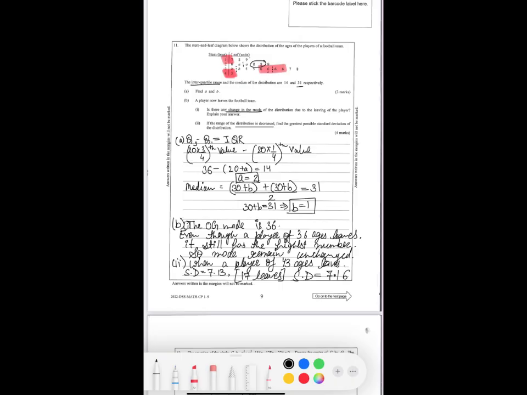So the greatest possible standard deviation is 7.16.